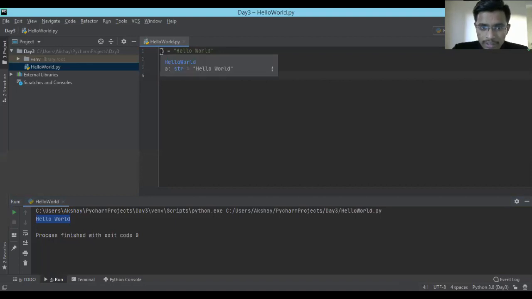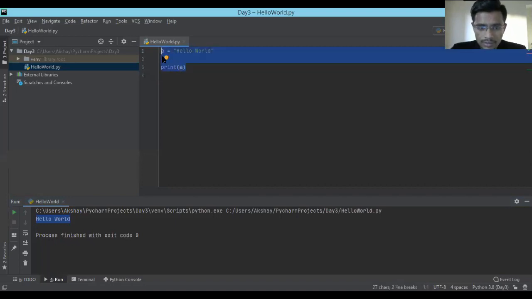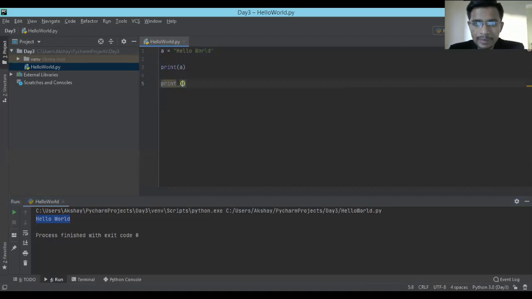Okay, so there is one more way by which you can do this. Instead of putting it into the variable, you can directly type it in. I'll keep the existing code as it is and write another print statement, and in that print statement I can give a string directly. In the first step we assigned the string to a variable, then we printed the variable. Now I'm printing it directly. It is the same thing, just a string which we are printing. I'm going to use a different word over here.